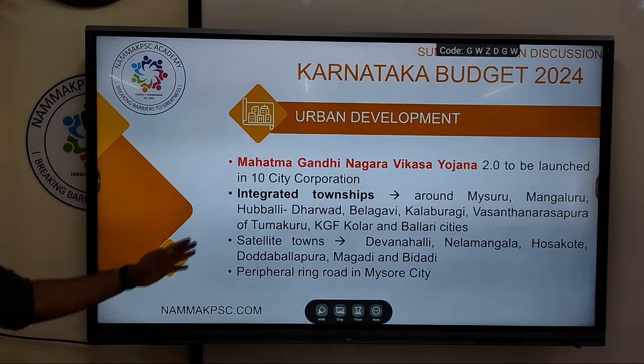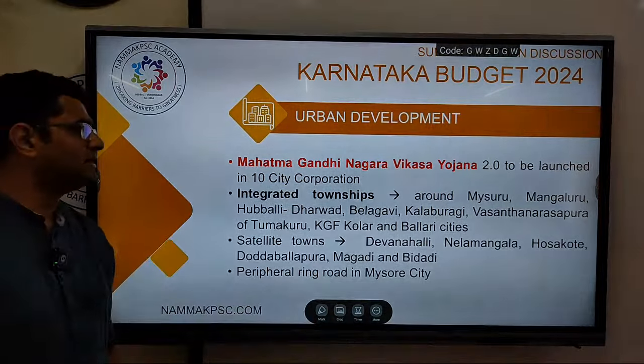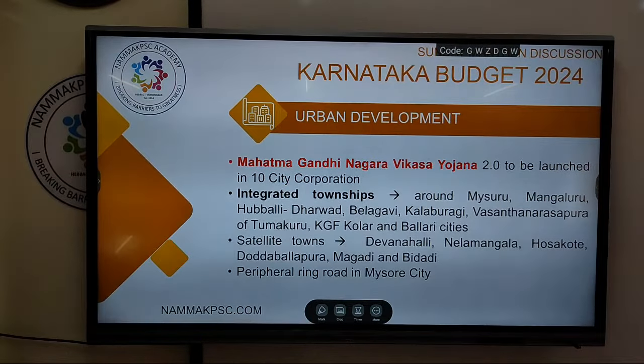Continuing with urban development, as such nothing much. Let's see, Mahatma Gandhi Nagara Vikasa Yojane 2.0 shall be launched in 10 city corporations, basically to improve the civic amenities of the cities. Along with a central government tie-up, we will be implementing this.